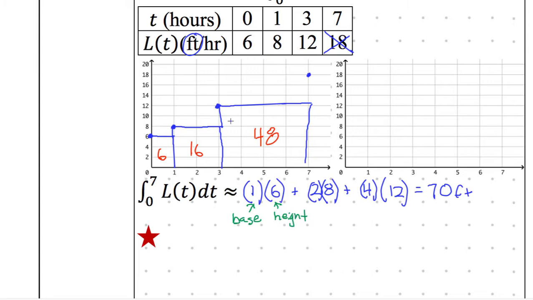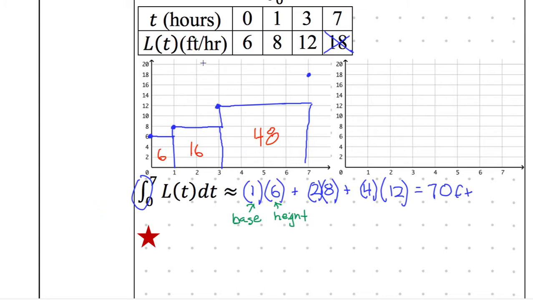No. Whenever you go backwards, just get rid of an hour. Every time you go backwards, just get rid of 1 more hour. So if you had hour squared, get rid of the square. You just have 1 hour. You're going backwards because the integral is going backwards. The derivative is going forwards. So if I had d dt of L, then it's feet per hour per hour. You just add on another hour or divide by another hour.